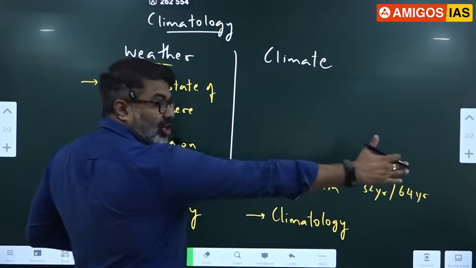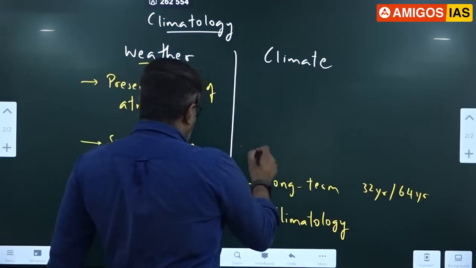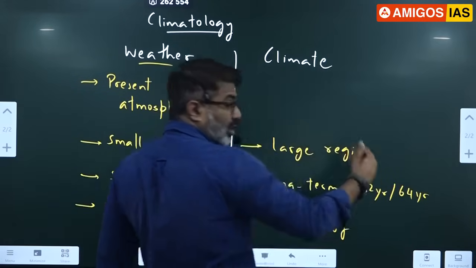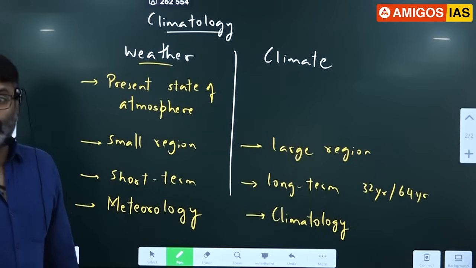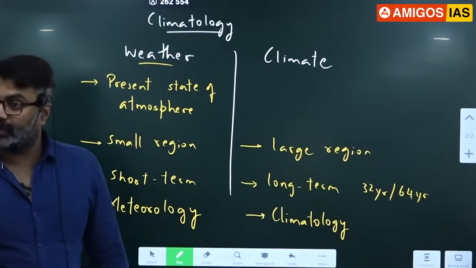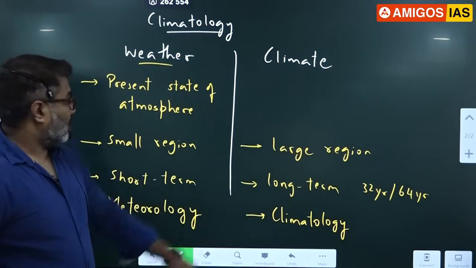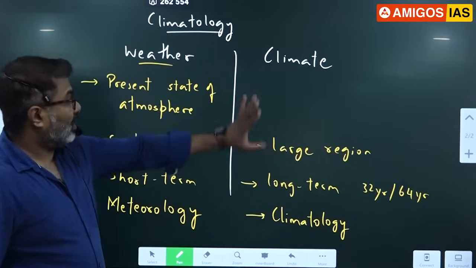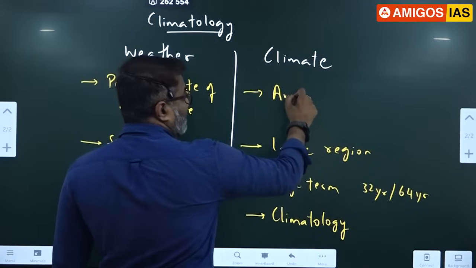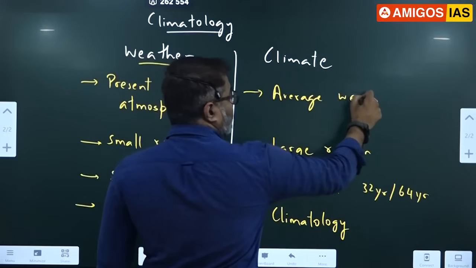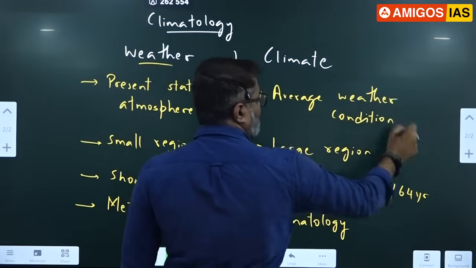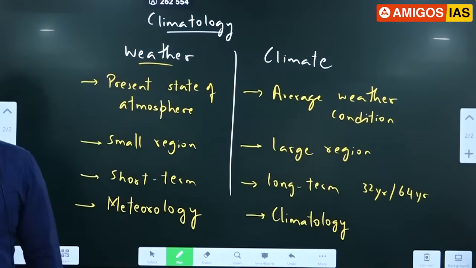So long-term average conditions prevailing over a long time or a large region. It applies to large regions. Climate is a word that applies to large regions. Let's say North India and South India, like that. Let's say Hyderabad compared with Visakhapatnam. Like that we can compare. Large region. So for large regions we use the word climate. So what is it? It is the average weather conditions prevailing over a region. Long-term average of weather is climate.